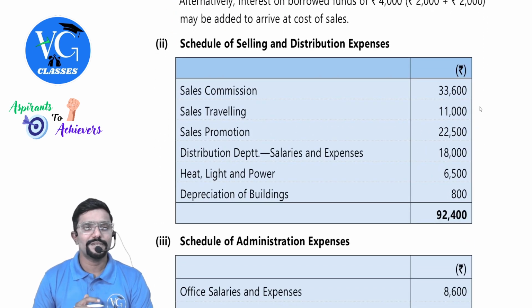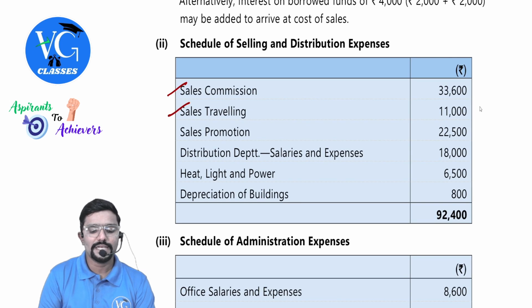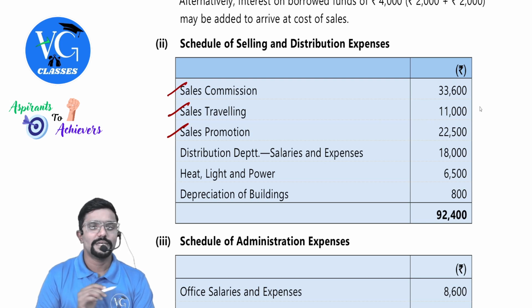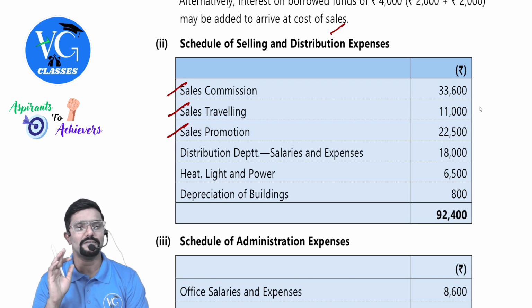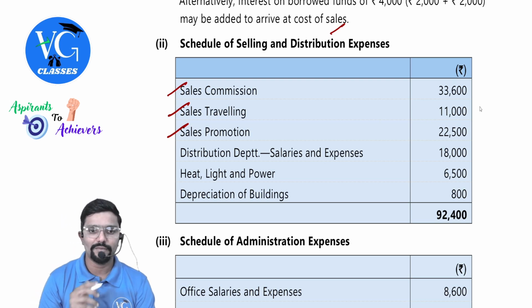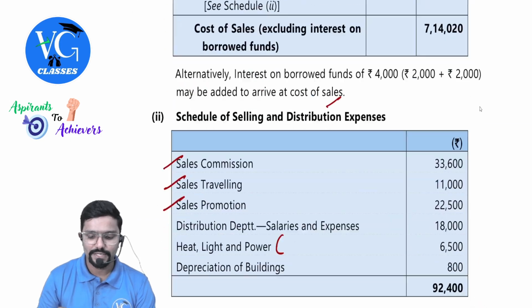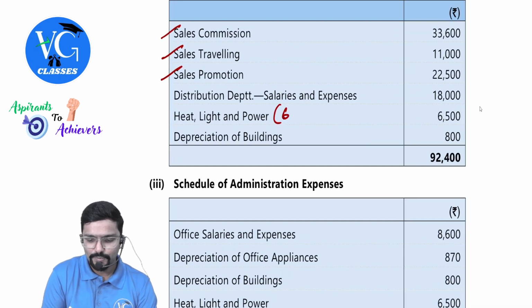Schedule of selling and distribution expenses: salesman's commission, sales traveling, sales promotion. Purely, the name itself is telling where it has to go. Distribution department also we are taking because distribution is taken care of here itself. Okay, heat, light and power. I think 1/10, 65,000 into 1 by 10. Show it. 1 by 10.